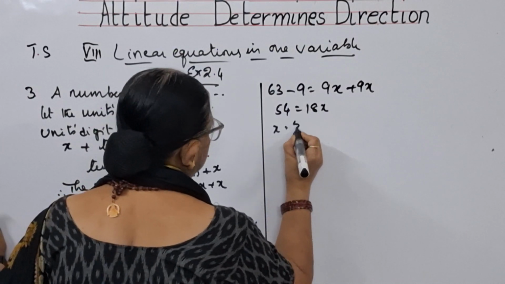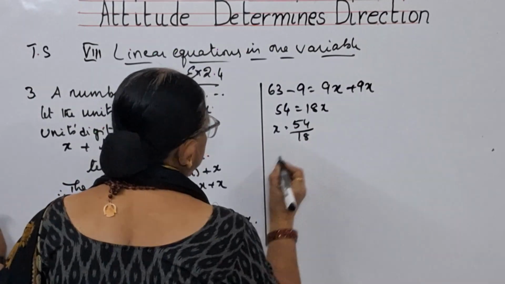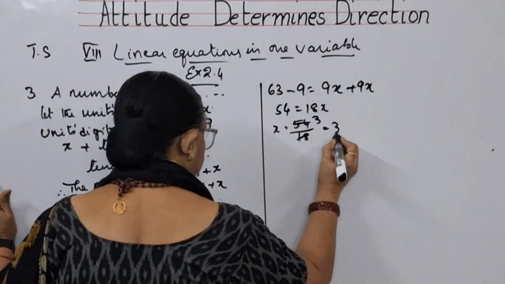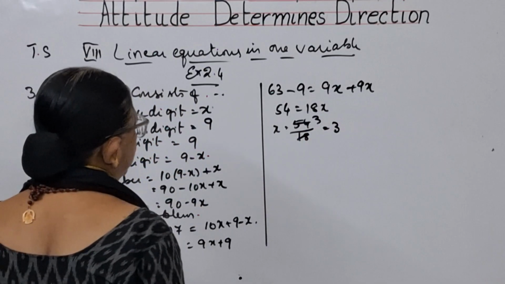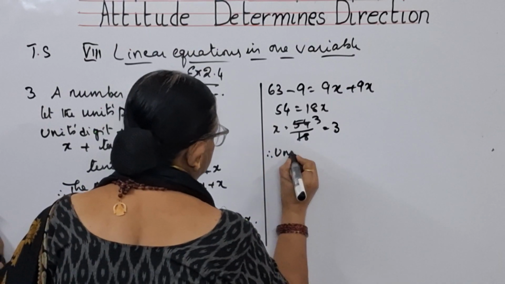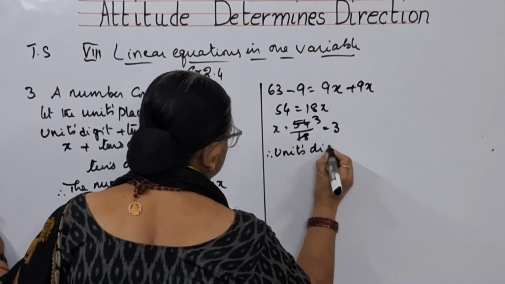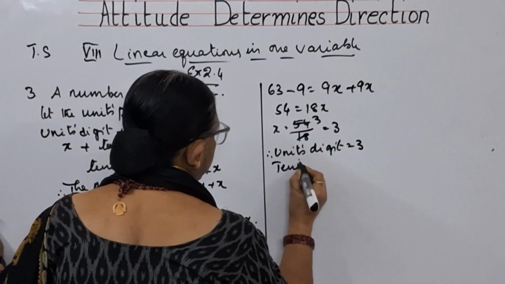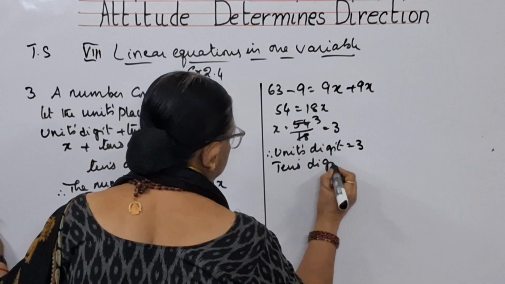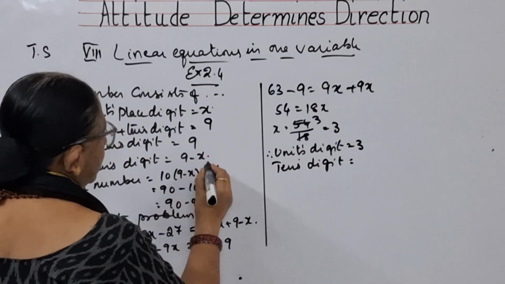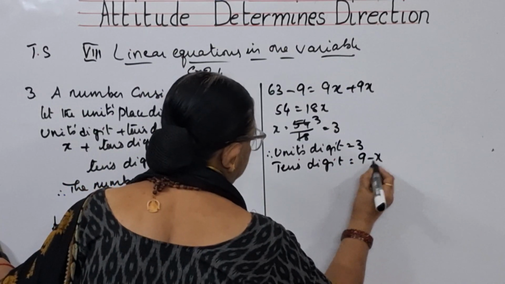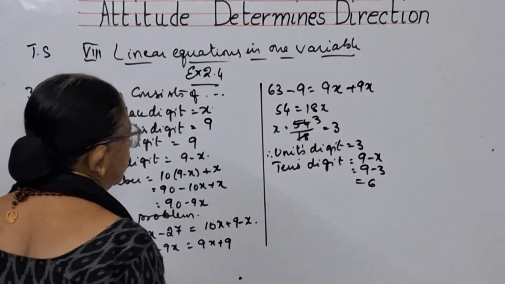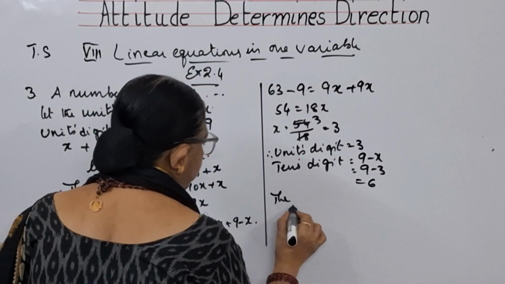So what is x? 54 by 18. 18 threes are 54. x is 3. What is x, children? Therefore, units digit is equal to 3. Then what is the tens digit? The tens digit, we have taken as 9 minus x, that is 9 minus 3, that is 6. So tens digit 6, units digit 3.